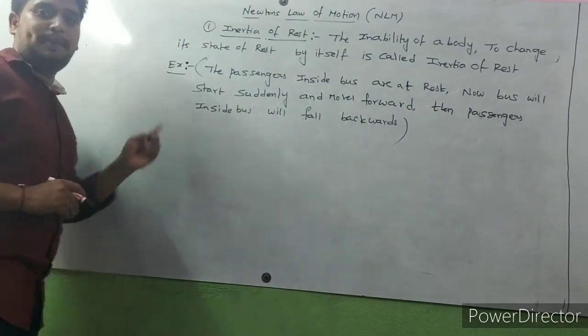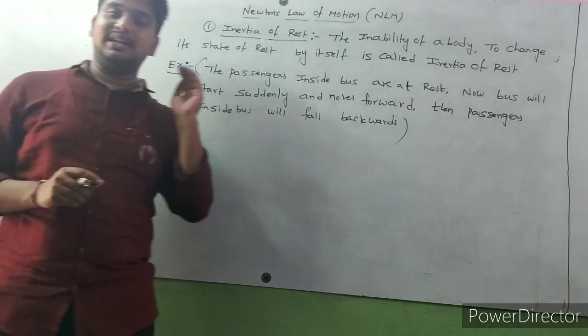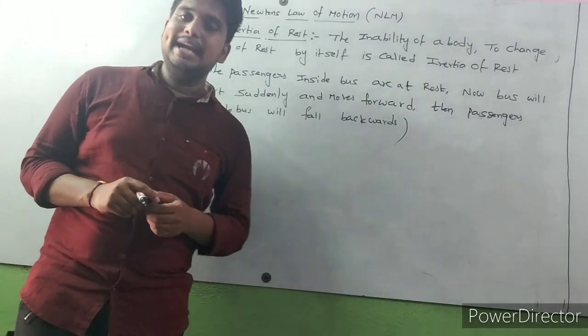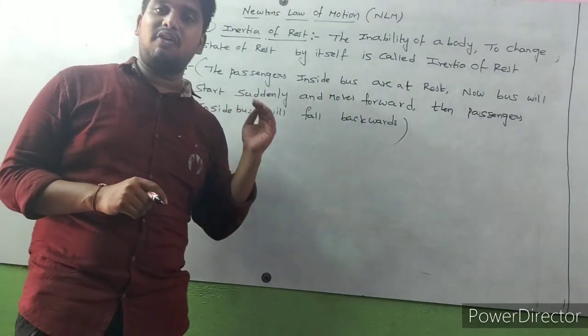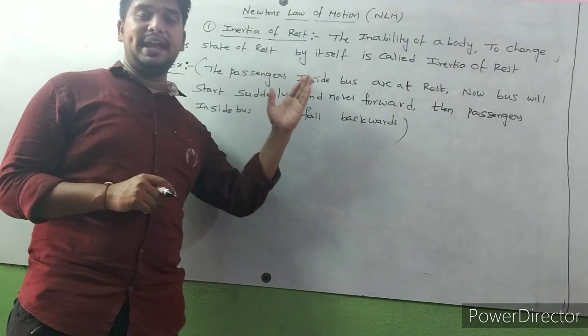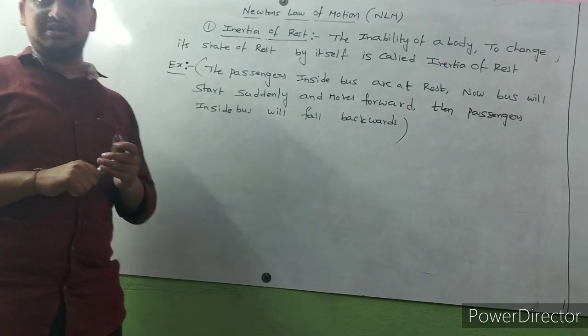This is the best example for inertia of rest. And the definition of inertia of rest is the inability of a body to change its state of rest by itself.